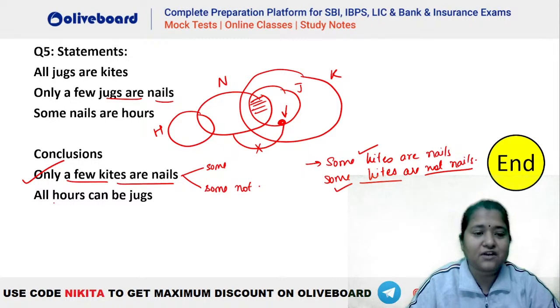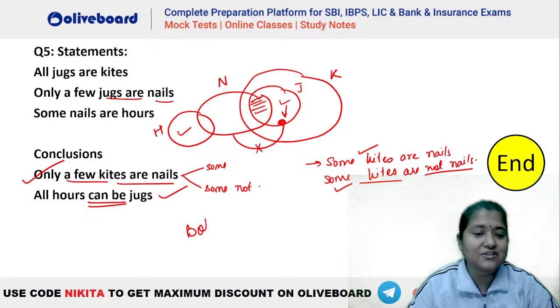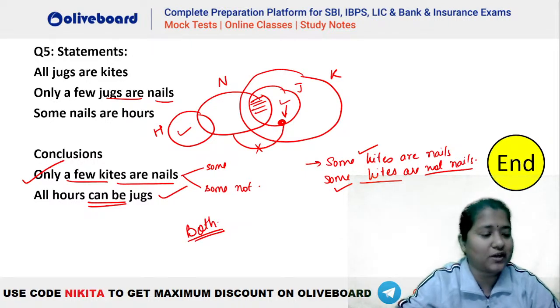Okay. Second one, all R's can be jugs. Can be means a possibility. So all R's can be jug. This is your R, this is your jug. They are independent of each other. So absolutely this is also a possibility. That means the answer has to be both 1 and 2 follow. Okay, answer kya aayega? Both 1 and 2.